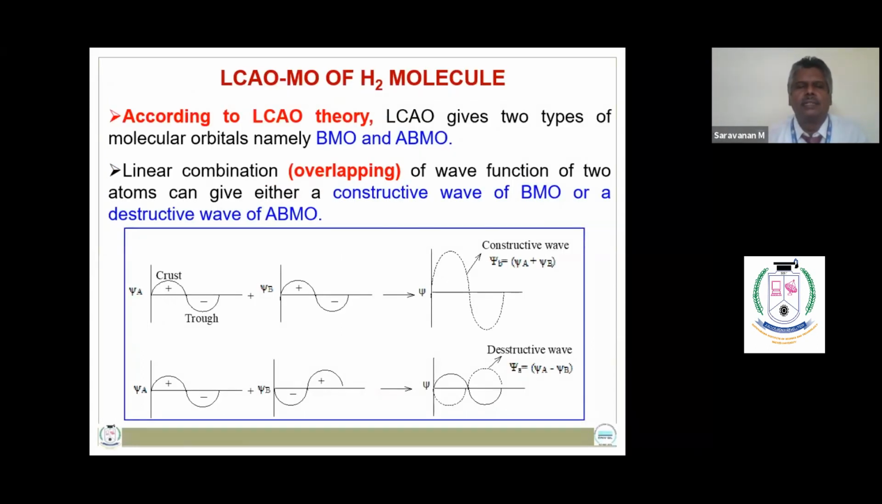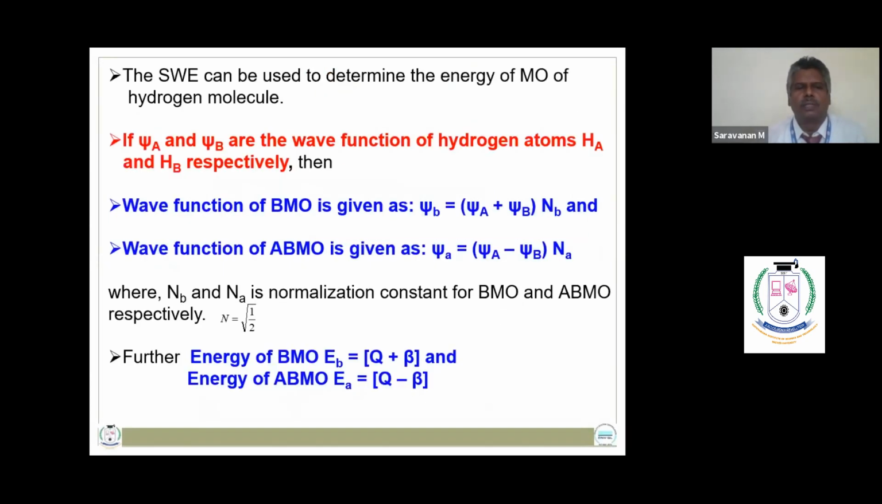Now let us see the next topic, LCAO and MO of hydrogen molecule. According to LCAO theory, the linear combination of atomic orbitals gives two types of molecular orbitals, namely bonding molecular orbitals and anti-bonding molecular orbitals. The overlapping of wave functions of the two hydrogen atoms can give either a constructive wave of bonding molecular orbital or a destructive wave of anti-bonding molecular orbitals.